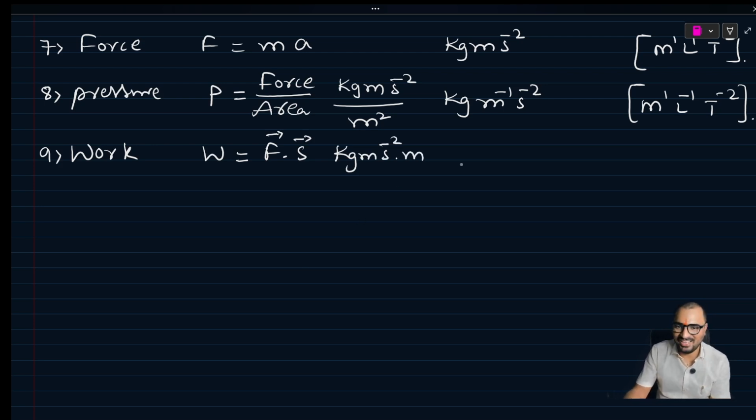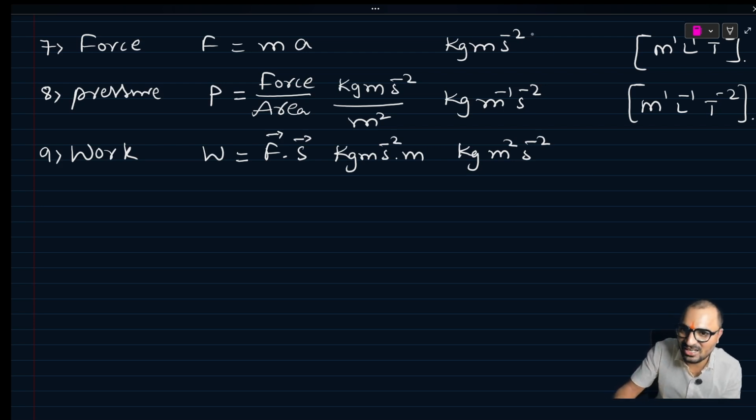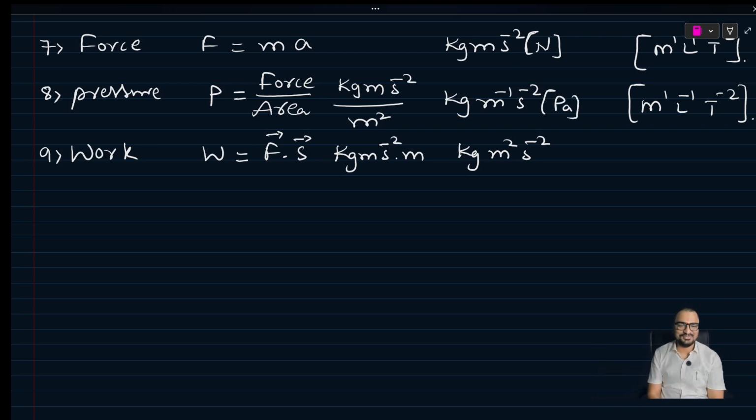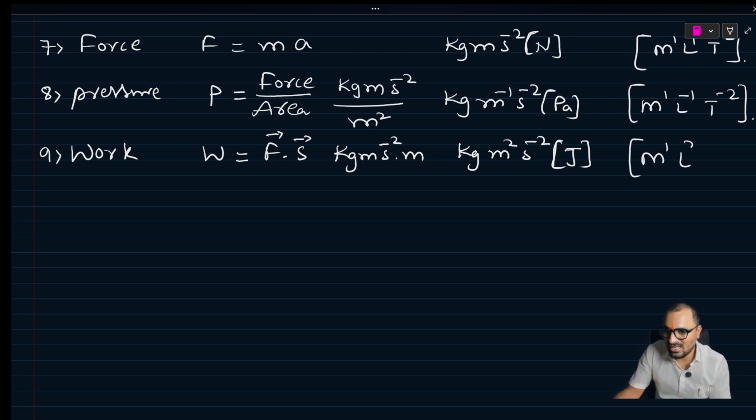Displacement meter, nothing but kg meter square per second square. But it's not an SI unit. Here force's SI unit is Newton. Pressure's SI unit is Pascal. Yeah, we will discuss it. And work's SI unit is Joule. But we can write the dimensional formula like this: kg meter square per second square. This becomes M1 L2 T minus 2. Yes, this is the dimension of work.